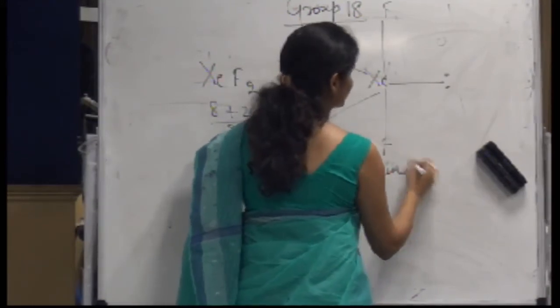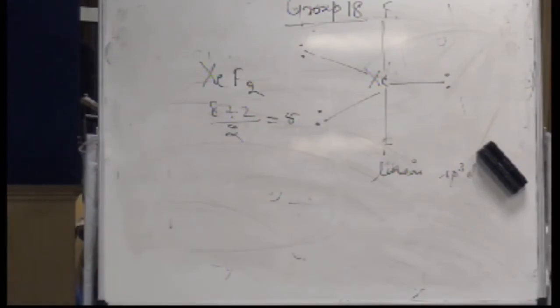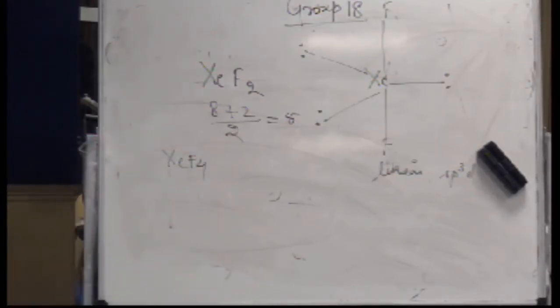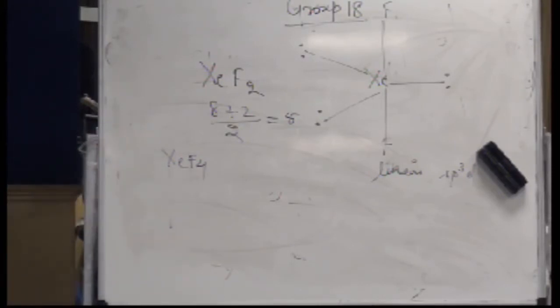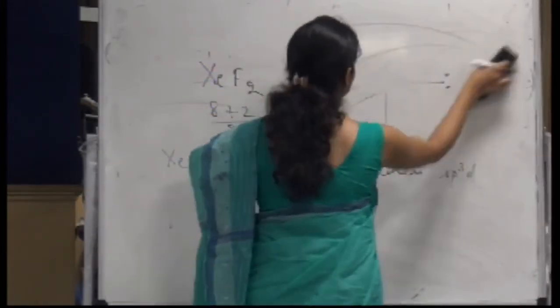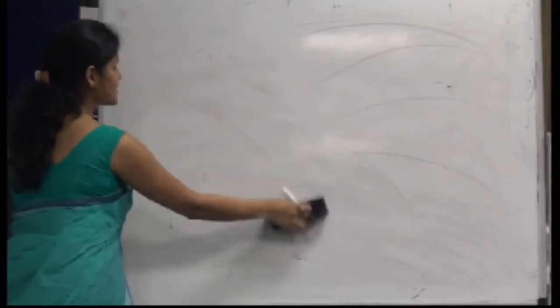What is the kind of hybridization? sp3d. So similarly you can justify various shapes of the molecules. Similarly you can justify XeF4. What should be the shape? It is square planar, because two lone pairs would be accommodated at the axial position, right? So let's discuss some important, although all questions are important, but let's discuss some MCQ type of questions.